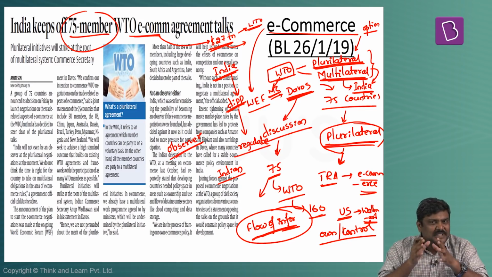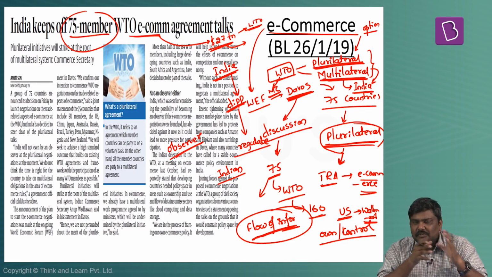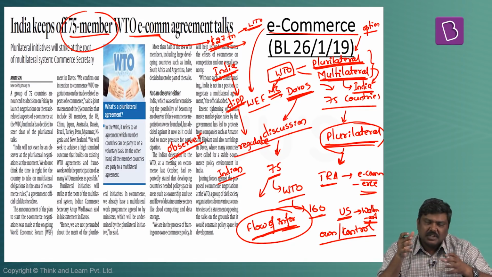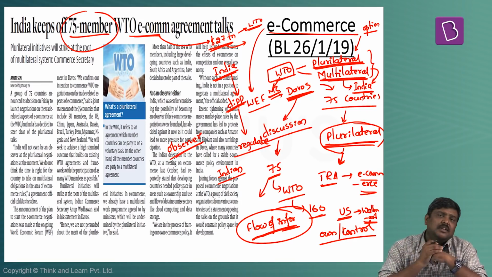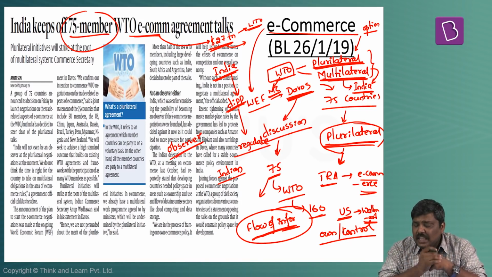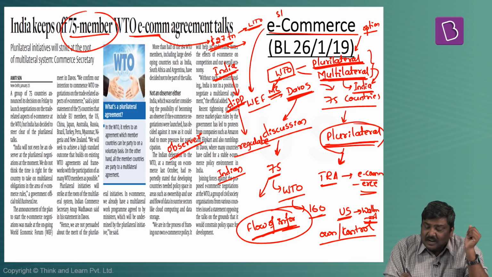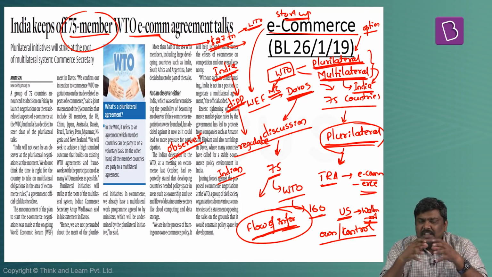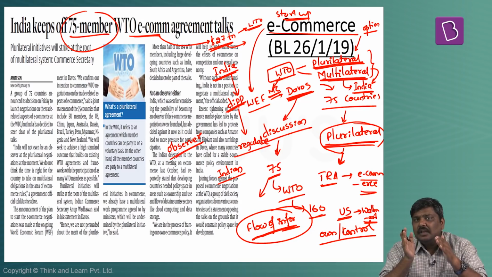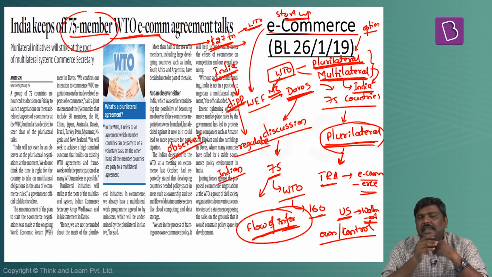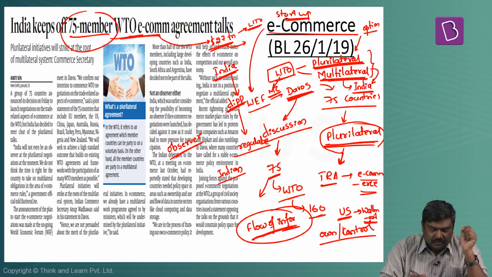And government of India has basically stated that if they can control how this information can be used, where it has to be stored, how it can be used, who will control this information, and so forth, they can even promote the domestic startups in the e-commerce sector. Keeping in mind these objectives, government of India has denied being even an observer in these negotiations related to e-commerce. So this is the gist of this article.